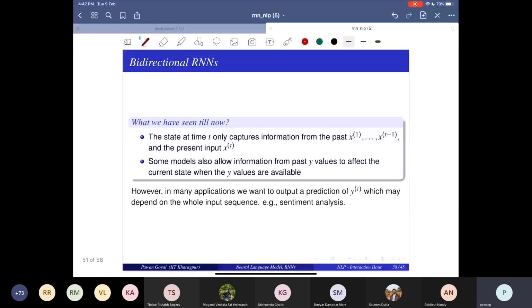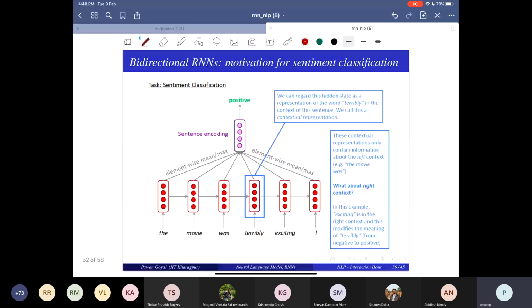So you want to make a prediction yt, which may depend on the whole input sequence. An example is like sentiment analysis. Okay. So let's take this particular sentence. The movie was terribly exciting. I don't know whether people write that, but yeah, the movie was terribly exciting. Now, what is interesting about this? Suppose I have a forward RNN. So now I'm calling my generic RNN as forward.